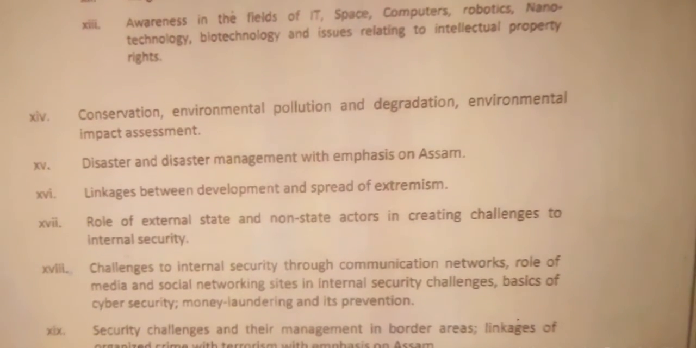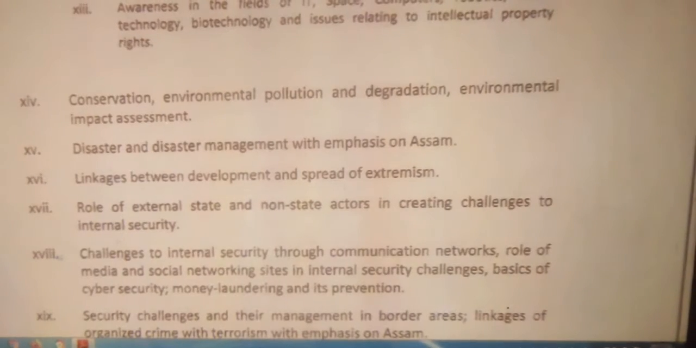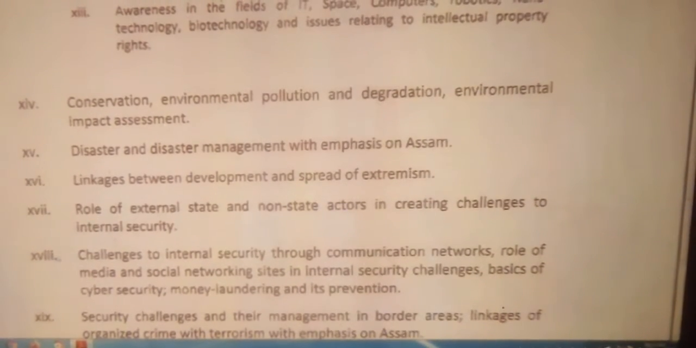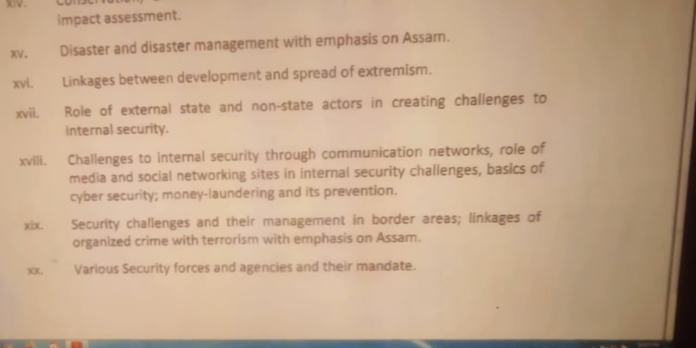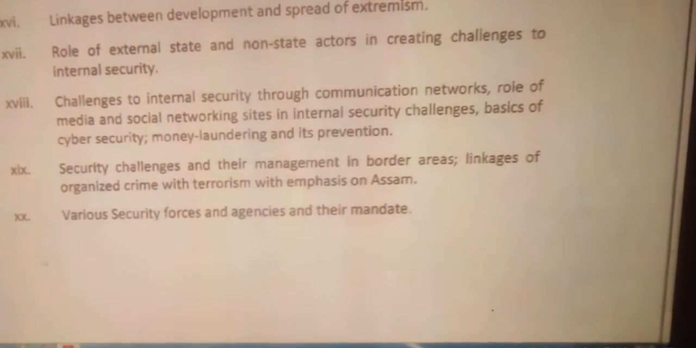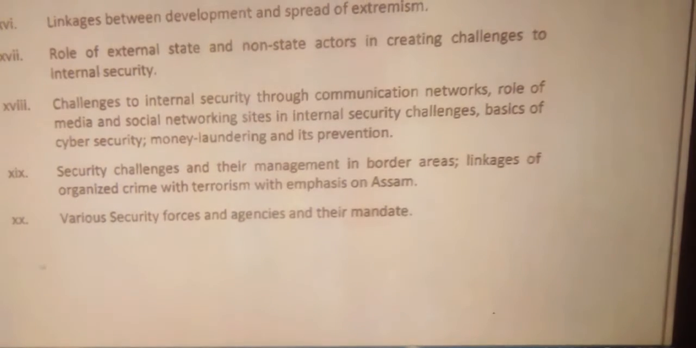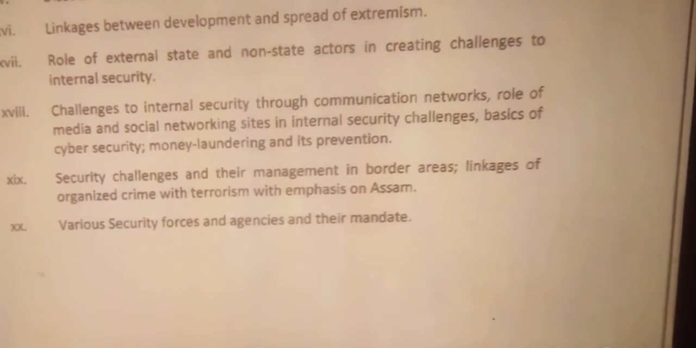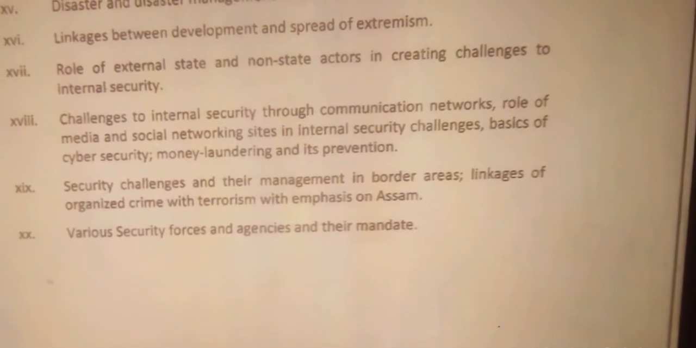Next one, role of external state and non-state actors in creating challenges to internal security. Next one, challenges to internal security through communications networks, role of media and social networking sites in internal security challenges, basics of cyber security, money laundering and its prevention.